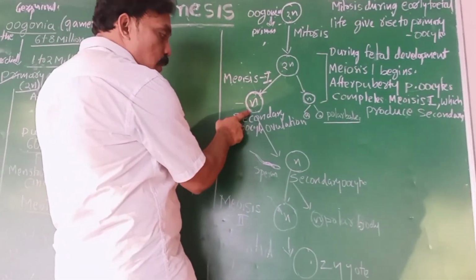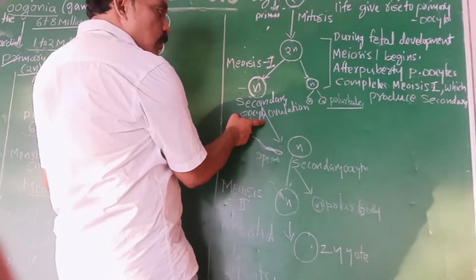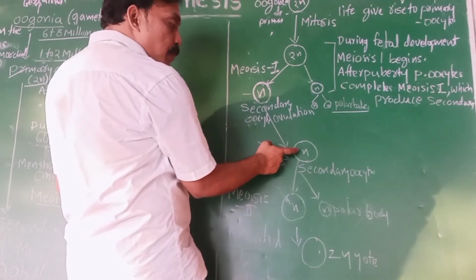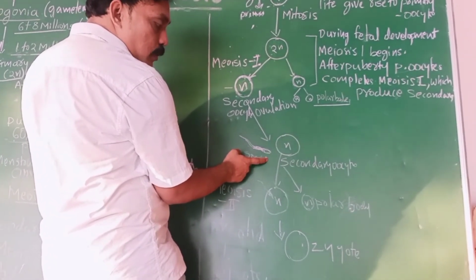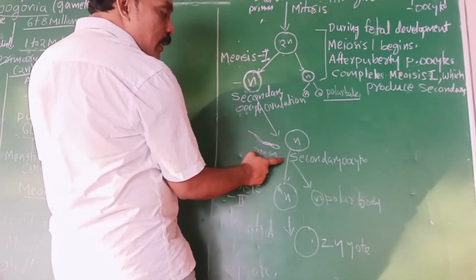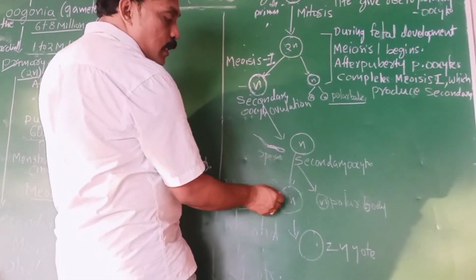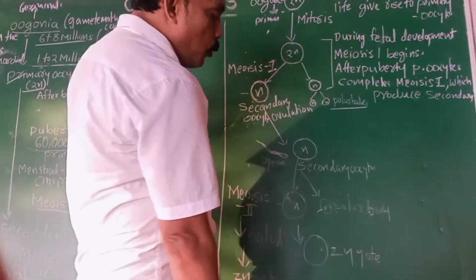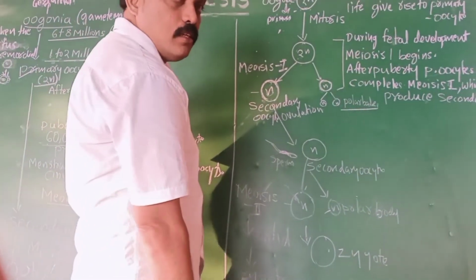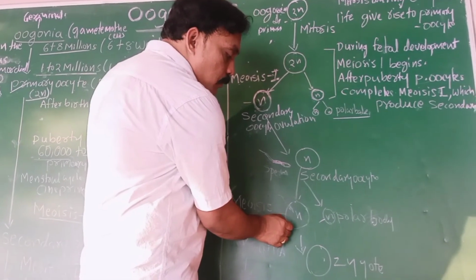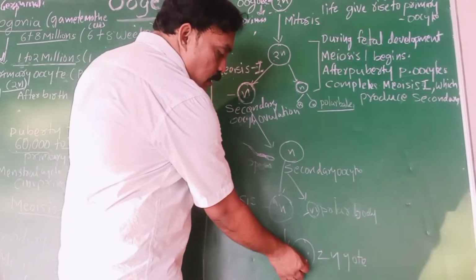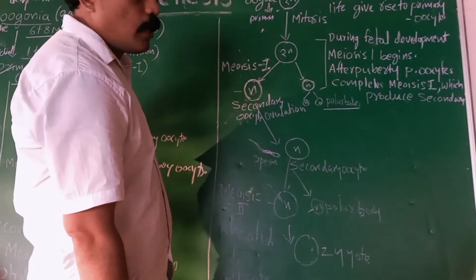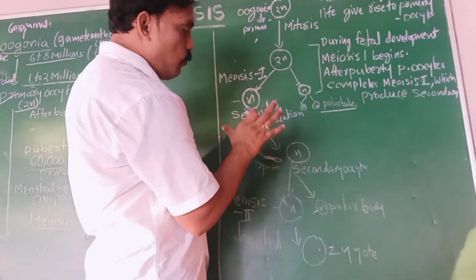This secondary oocyte, after ovulation, enters into the fallopian tube. Again, when it is fertilized, it divides again and forms two cells. One is the ootid, the other is one more polar body. This polar body degenerates. This ootid or ovum, when fertilized with a sperm cell, forms the zygote. Okay, these are the changes that occur especially in oogenesis.